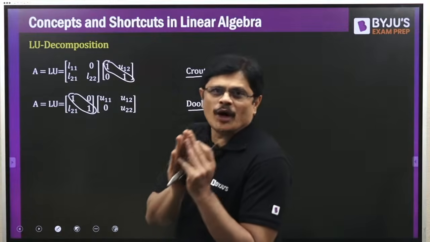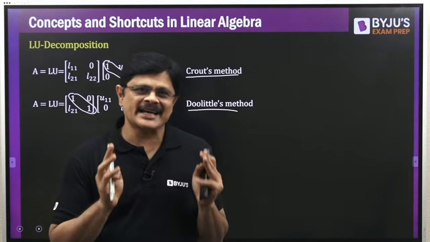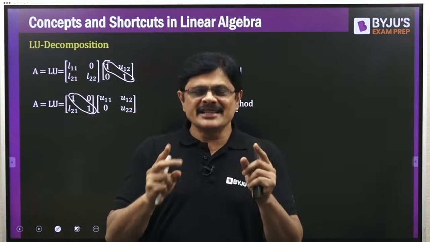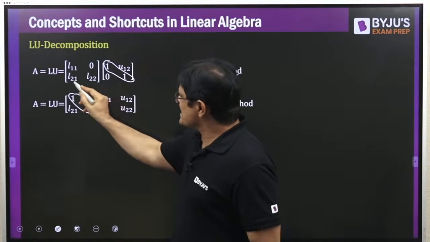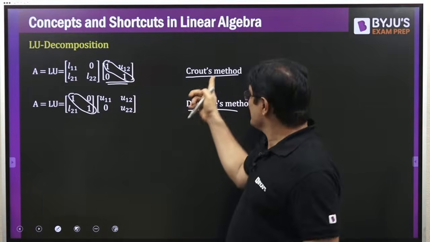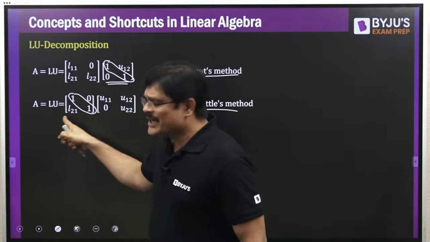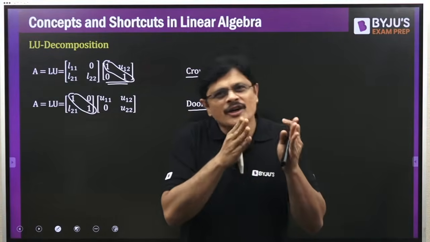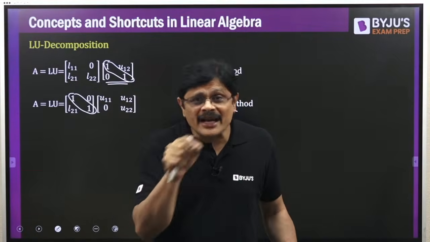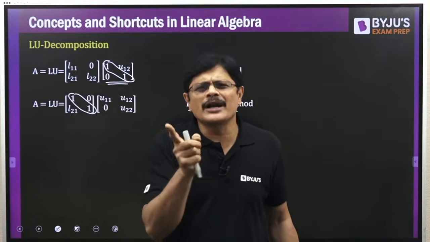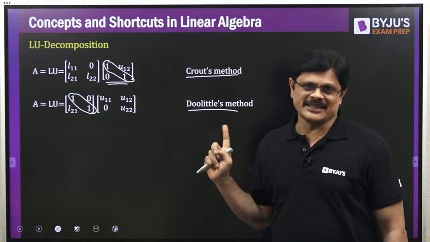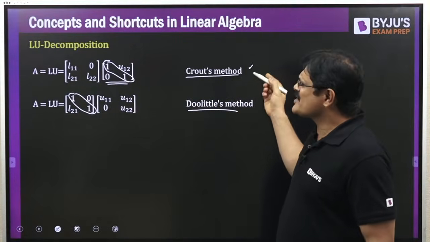See, the idea is you want to write matrix A as a product of lower triangular into upper triangular matrices. In this there are two cases. The first case is with the upper triangular main diagonal elements as 1, and that is called Crout's method. The second one is the same, you are writing the matrix as a product of lower into upper triangular matrix, but here the main diagonal elements of the lower triangular matrix are 1. We call it a unit lower triangular matrix for convenience, and that method is called Doolittle's method. Mostly this method is used, but it's not a restriction, sir.